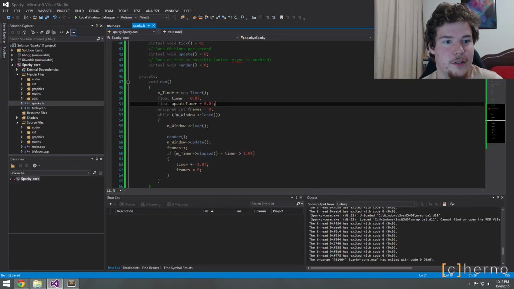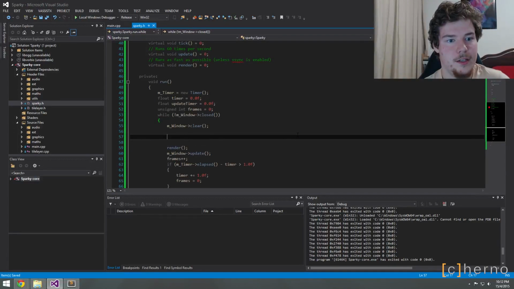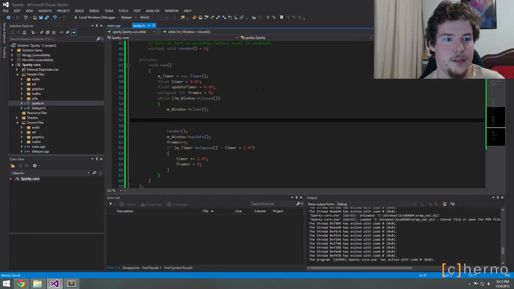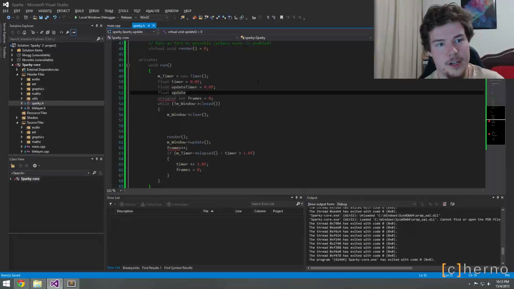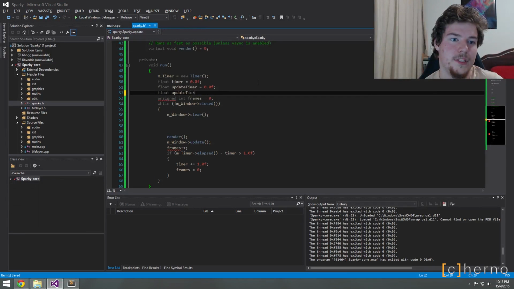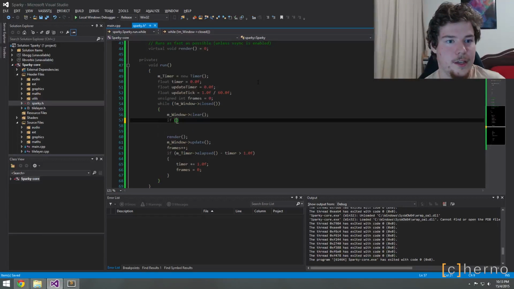Fine, doesn't matter. And then we'll say float, I don't know, update tick. I'm creating names at this point. We'll set to that, and we'll say if timer elapsed. That's m_timer.